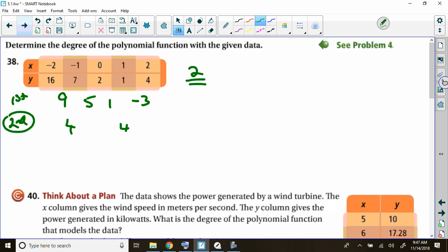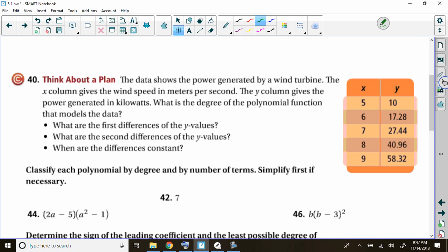Cool. Number 40, I had to do that one about 5 times because I was not consistent when I subtracted. It doesn't matter if you take 10 minus 17.28 or 17.28 minus 10. It doesn't matter as long as you subtract consistently each time. You pick up what I'm putting down? So anyway, did anybody think they figured this one out, what it was? Yeah. It was the 3rd time, yeah. And what was that difference? Did you come up with like negative 0.48 or something like that? Yeah. So this one's 3. Okay.